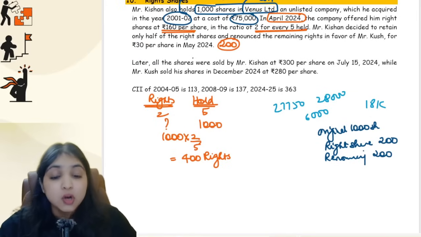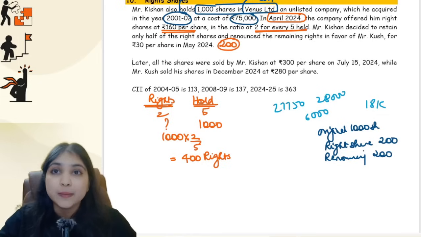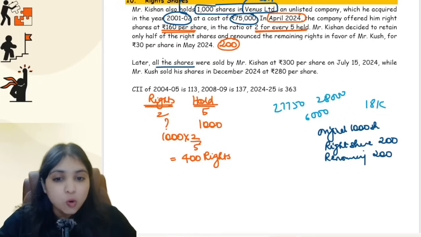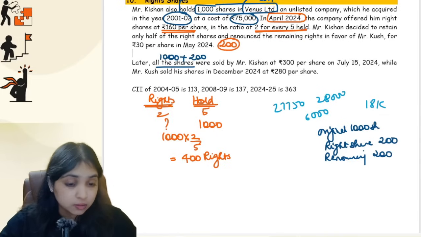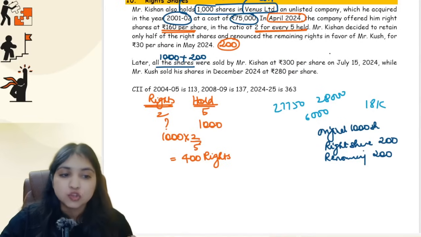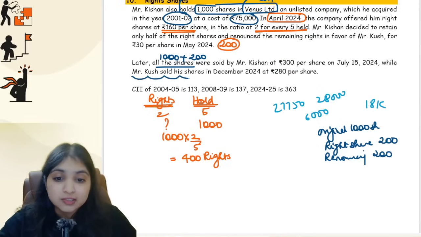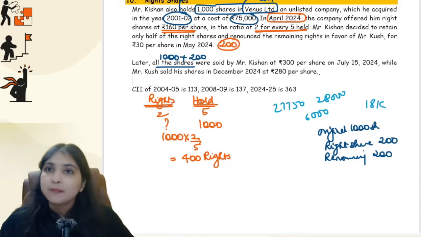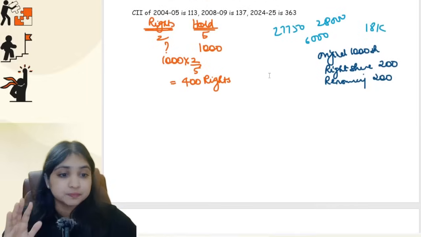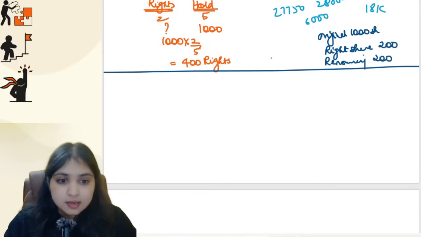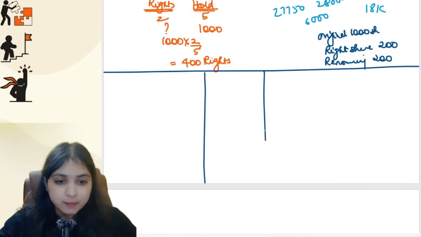Later, all the shares were sold by Mr. Kishan. How many shares, guys? All the shares means how many shares? Original shares he's having 1,000 shares. Rights shares he's having 200 shares. Total 1,200 shares he has sold at 300 rupees per share on 15th July 24, while Mr. Kush has sold all his shares in December 2024 at 280 rupees per share. We'll come to Mr. Kush later. Let's talk about Mr. Kishan first. So when it comes to Mr. Kishan, guys, there are going to be totally 3 things: original shares, rights shares, and renunciation. So we'll have 3 different computations for Mr. Kishan.